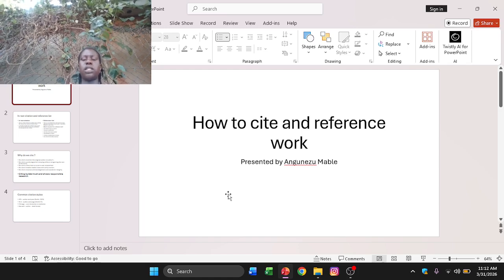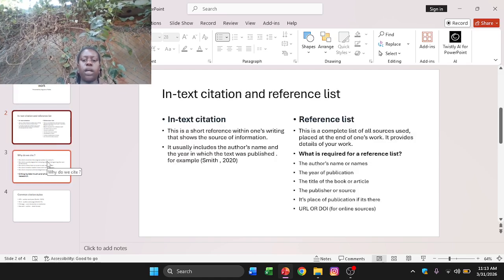you will know that in citing I need to find the author's name and the year of publishing of the work. Or if it's a reference list, we shall need to know that we need the author's name, we need the year, we need the title, we need the source of this work, and the other things. So please endeavor to pick something from here.